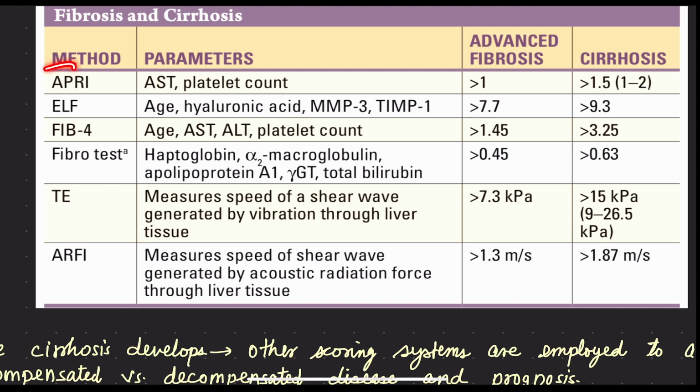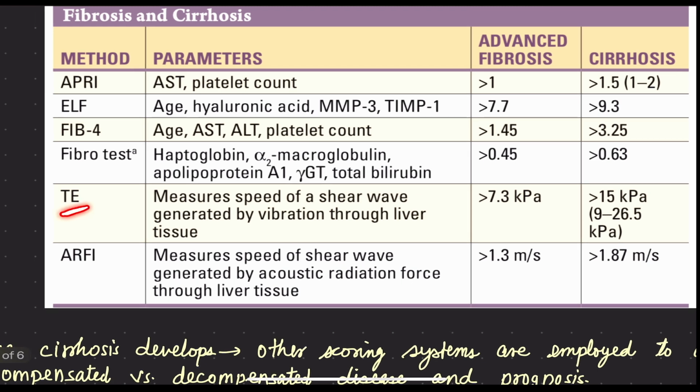As far as APRI is concerned, we use AST and platelets to understand the APRI score. In ELF we use age, hyaluronic acid, MMP3, TIMP1. In FIB-4 we use age, AST, ALT, platelet count. Fibro test, it is a question asked in the NEET also. What do we use in Fibro test? We use haptoglobin, alpha 2 macroglobulin, apolipoprotein A1, gamma GT, total bilirubin. So these are the tests that we use in Fibro test.